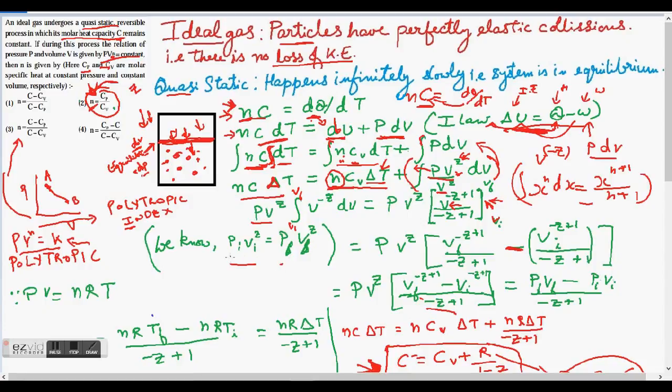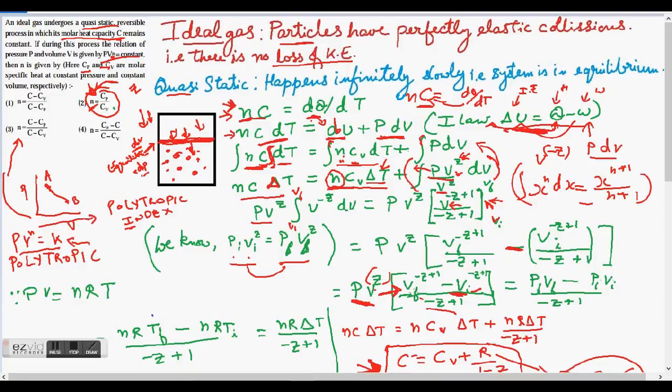Now we also know that for this polytropic process, PV to the power Z is always constant. So I can say P initial V initial to the power Z is equal to P final V final to the power Z. It does not change for a polytropic process. So I can substitute this PV to the power Z: once I will write P final V final to the power Z to multiply with this expression so that the exponents can cancel out, and the next time I will use Pi Vi to the power Z to multiply with this expression right here, so that again the exponents can cancel out.